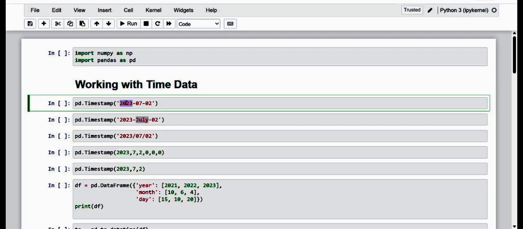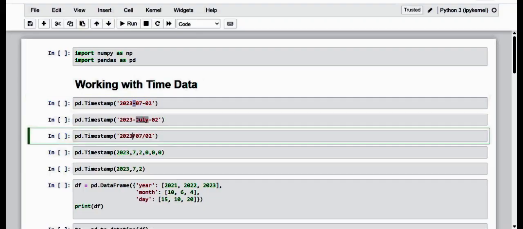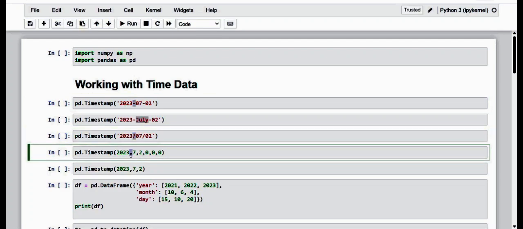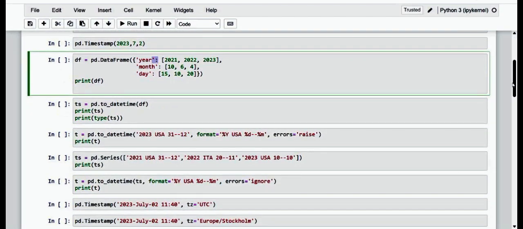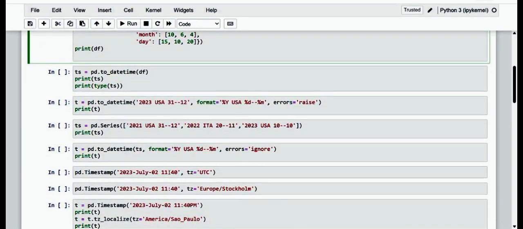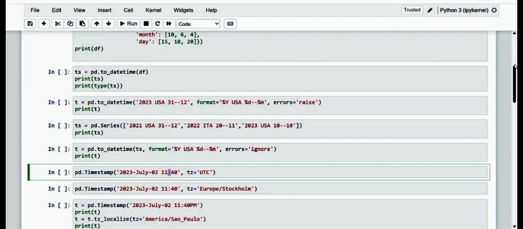Additionally, these values are separated from each other by a wide variety of separators. Kindly take note of it here. I have specified the hyphen, here it is a slash, somewhere it is a comma, and here, just a second, I want to show something related to colons also. So here, of course, we used a colon.